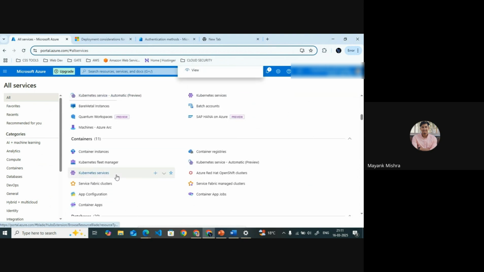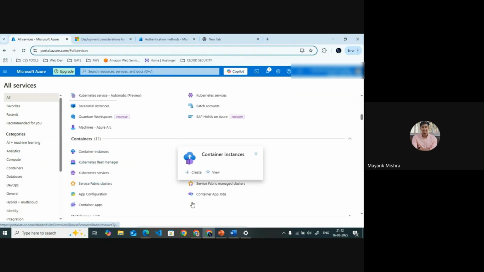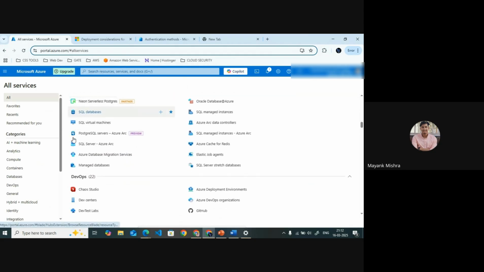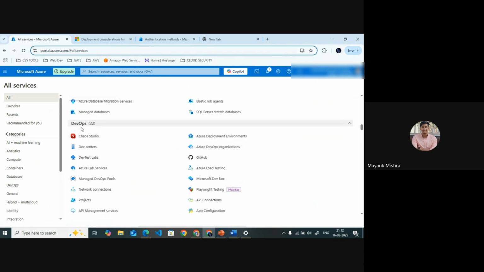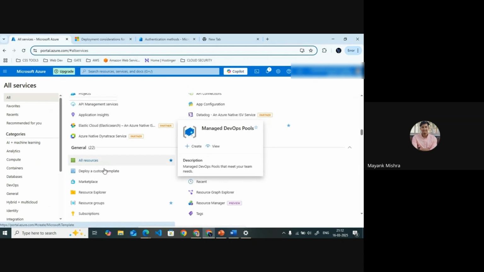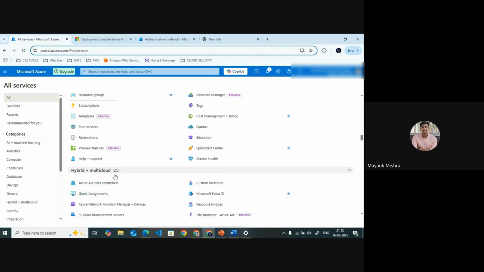For containerization, like Docker, they use containerization here. Then the database services, the same as we have there. For DevOps, we have Azure DevOps. Then general settings, then hybrid plus multi-cloud.